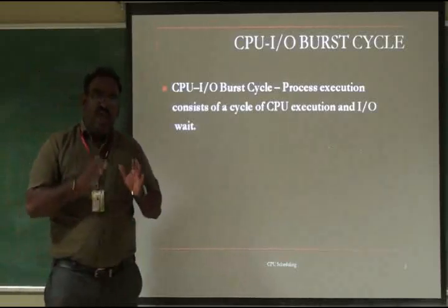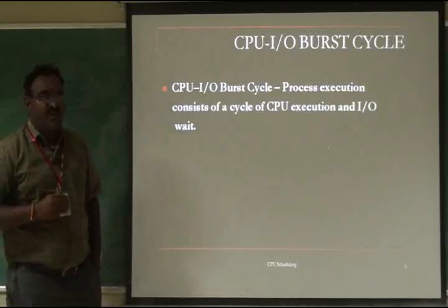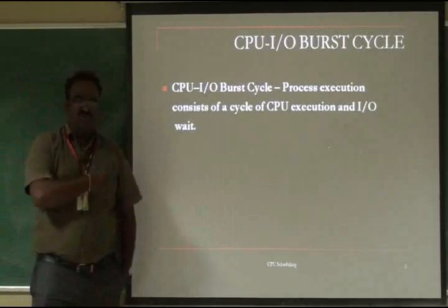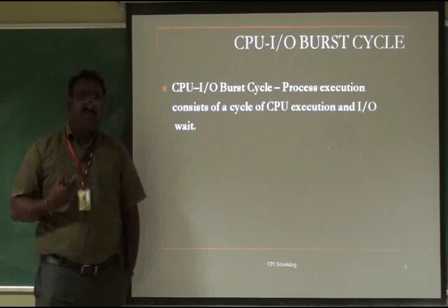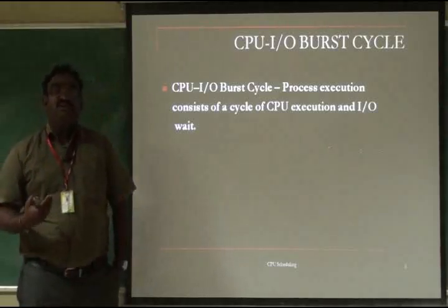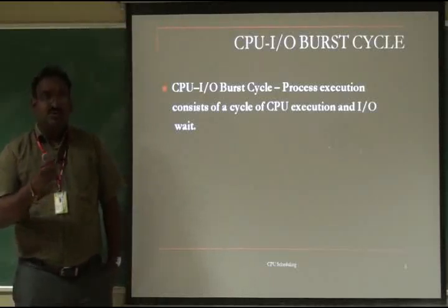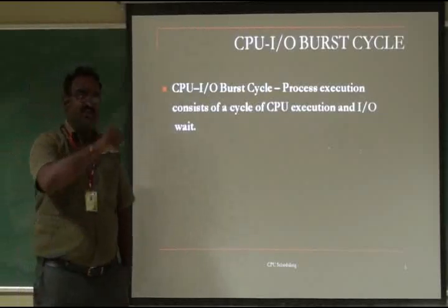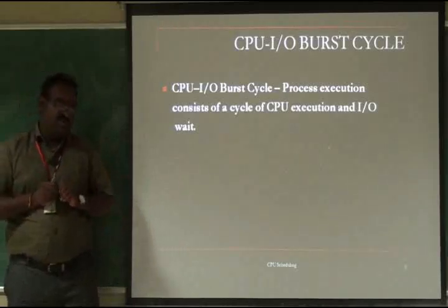Sometimes the value is stored again into the secondary storage, which we call IO, input and output. What does secondary storage mean? That is a hard disk, and we use a lot of secondary storage in day-to-day life: the pen drive, the external hard disk. In PCs and laptops it is normally called the hard disk. That is called IO. We have to wait to get the IO and store the value into the secondary storage, which is called IO wait.